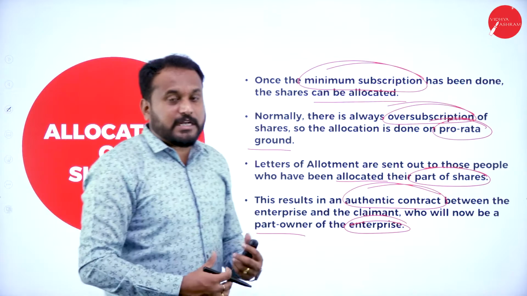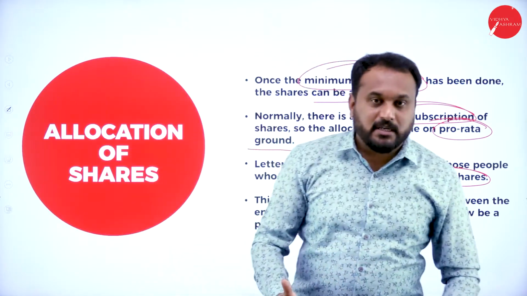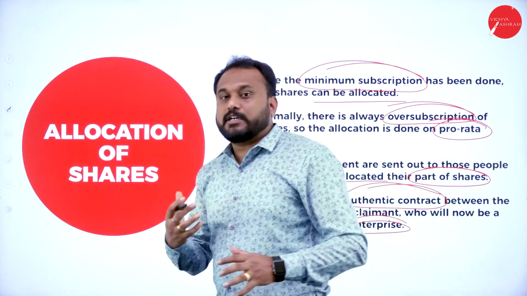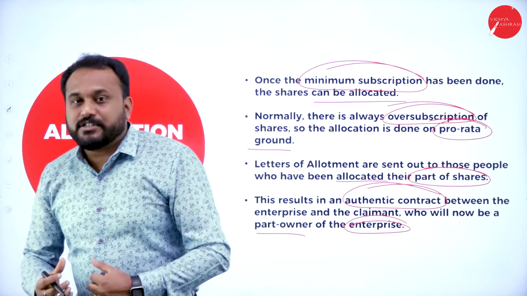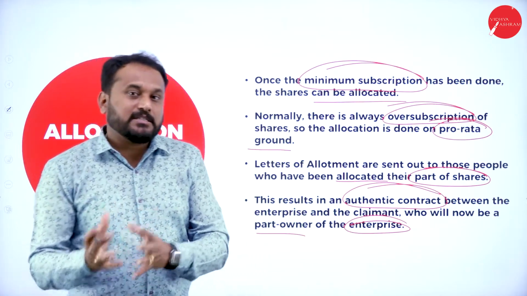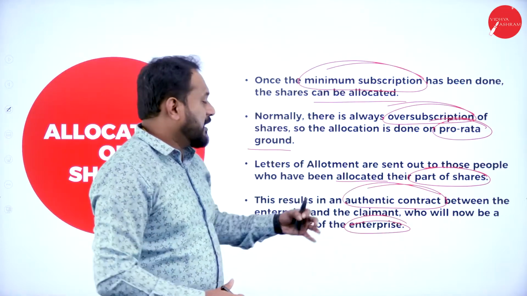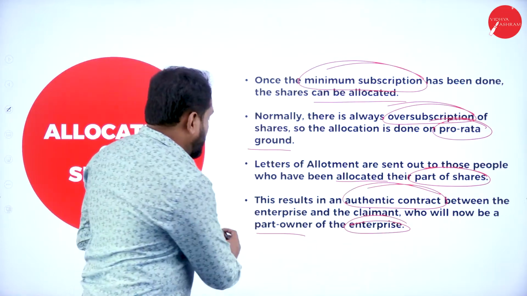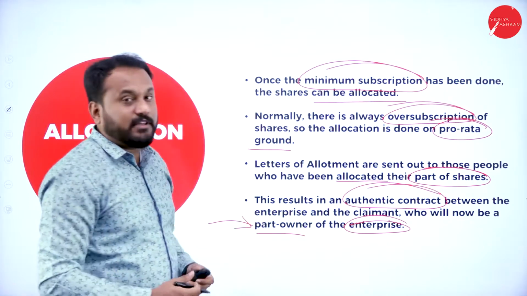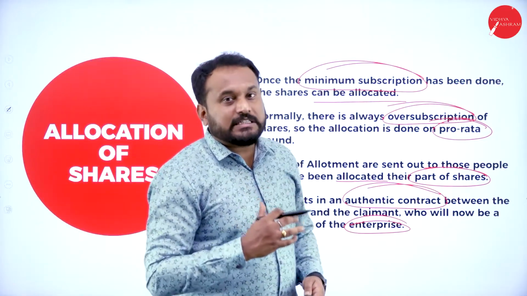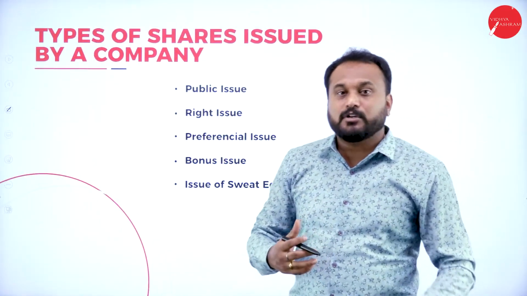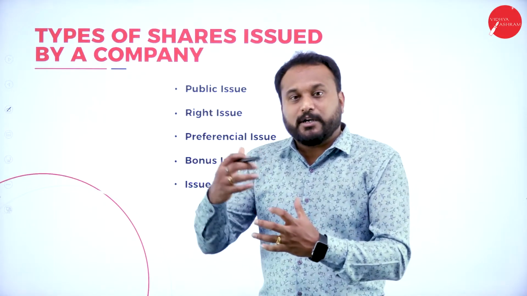Now you should know that the owners of a company, any person who goes with buying an equity share, that person we call the owner of the company. So here, the minute the allocation is done, you are called what? You are the part owner of the enterprise. So these are the steps. The first one I told you about, what really happens, 1, 2, 3.